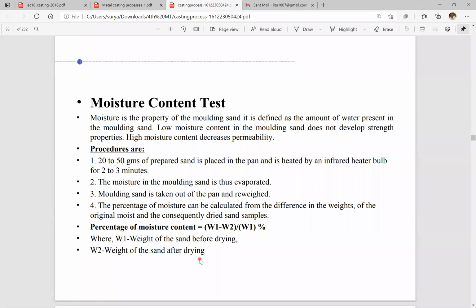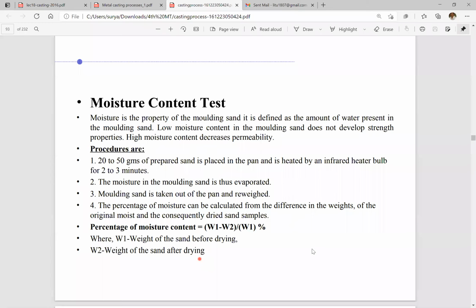So this is the moisture content test. Molding sand is placed inside an infrared heater. After the moisture is evaporated, we have to re-weigh it. Then after that, we calculate the moisture content in the sand.